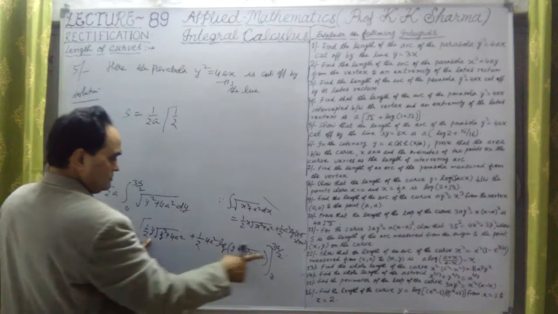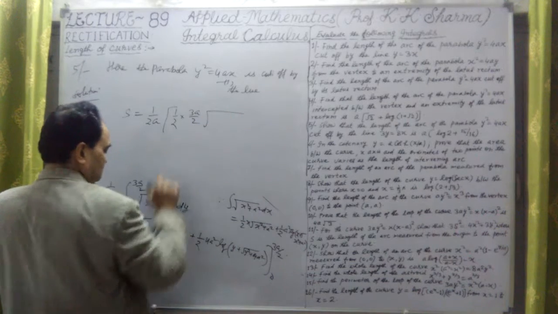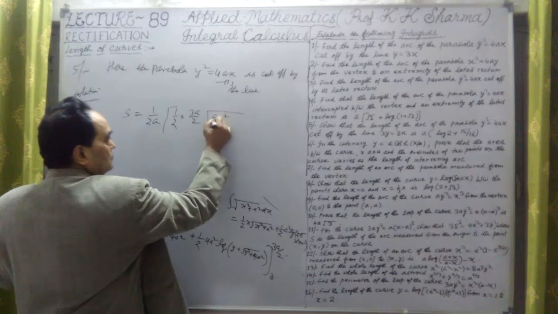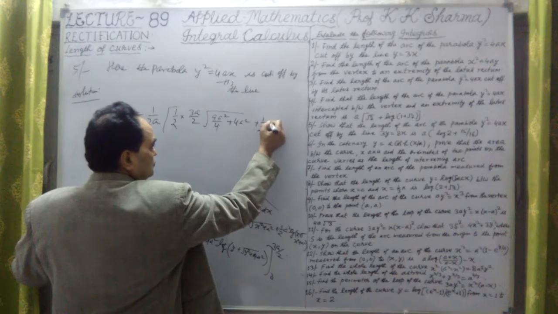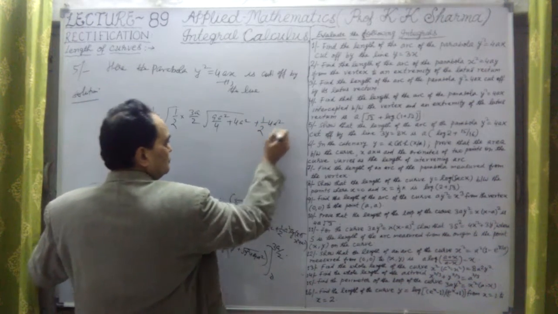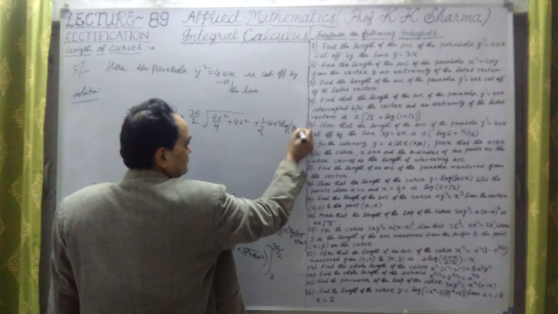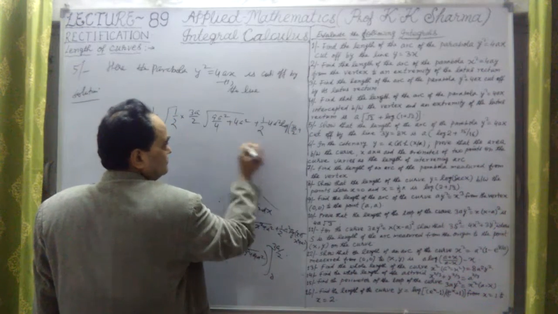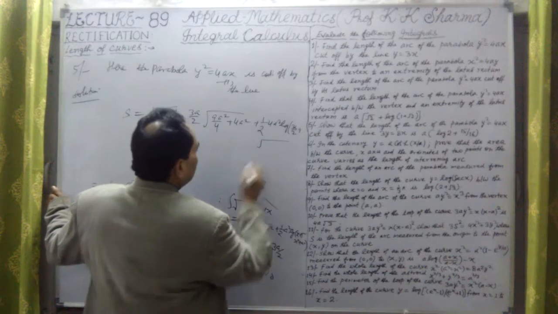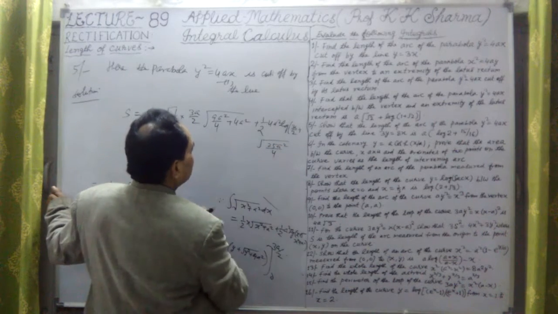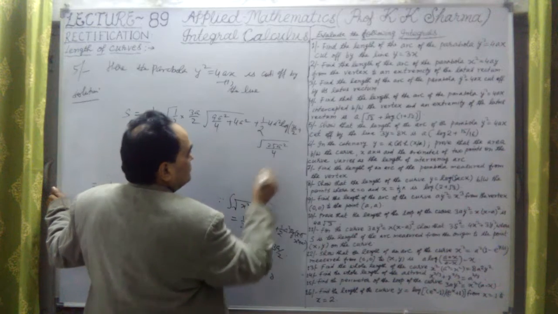What is y here? 3a by 2 into the square root of 9a square upon 4 plus 4a square, plus 1/2 into 4a square into log of 3a by 2 plus under the square root this value. 4 fours are 16 plus 9 is 25a square upon 4.